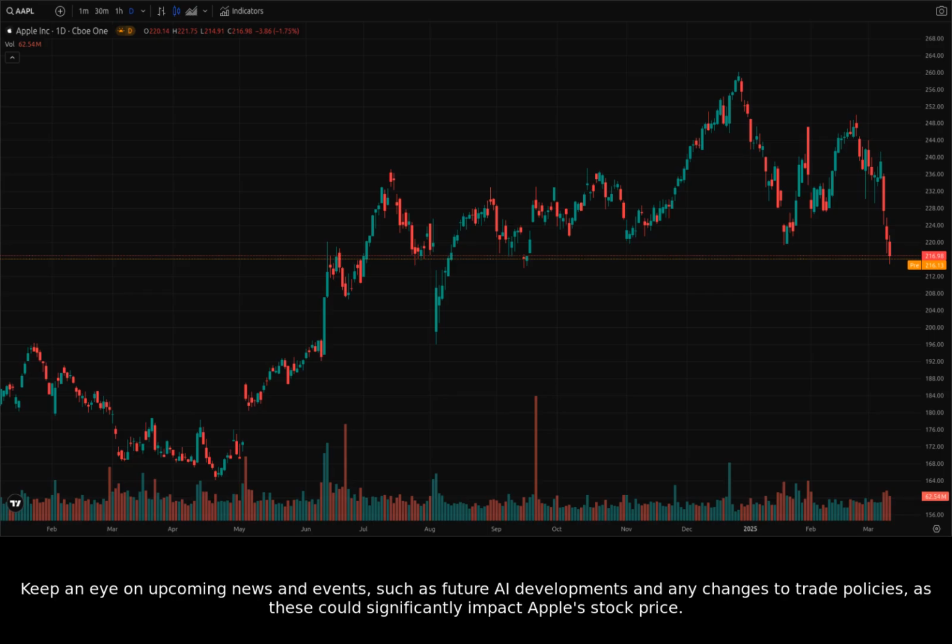Keep an eye on upcoming news and events, such as future AI developments and any changes to trade policies, as these could significantly impact Apple's stock price.